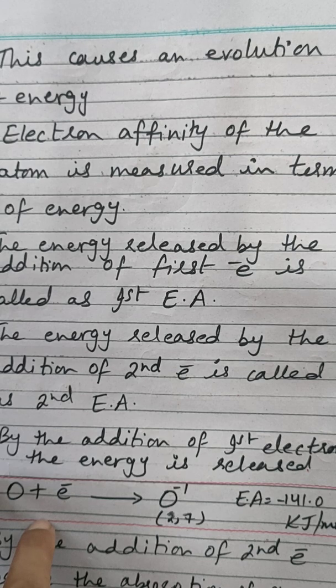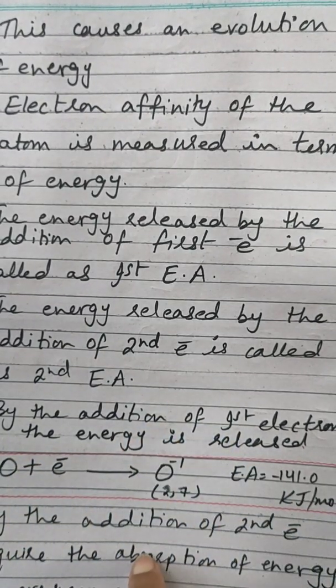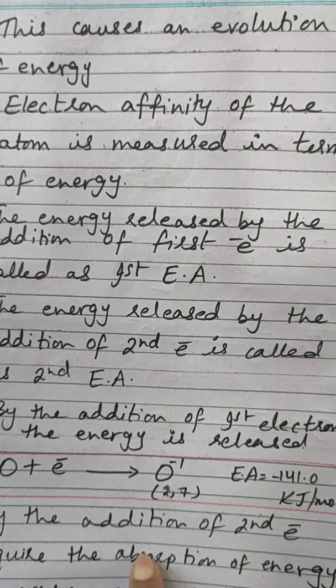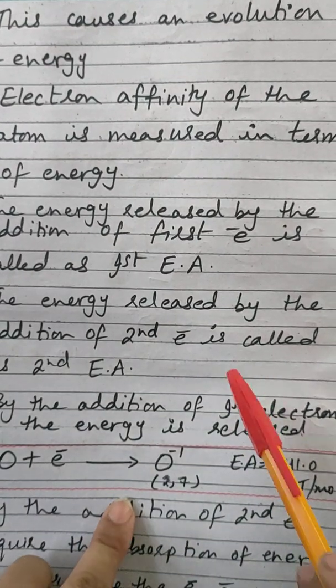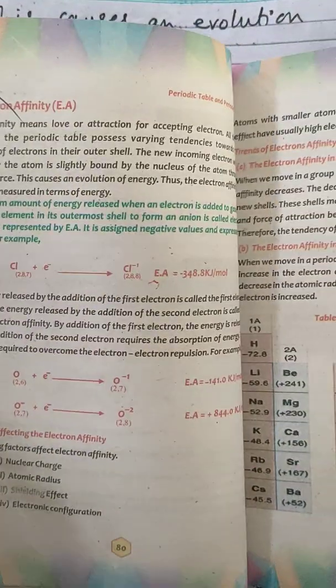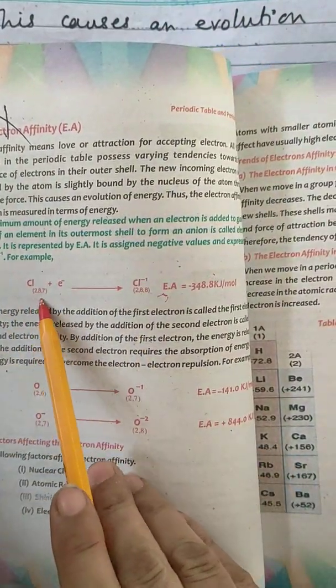Electron affinity of the atom is measured in terms of energy. The energy released by the addition of the first electron is called the first electron affinity, and the energy released by the addition of the second electron is called the second electron affinity.